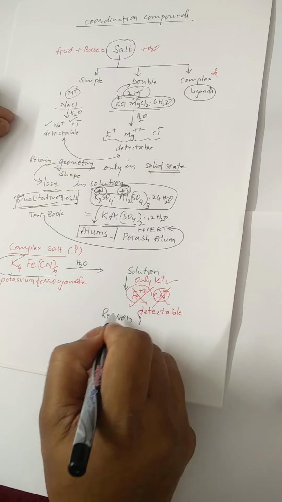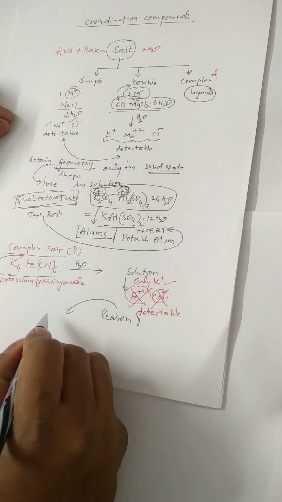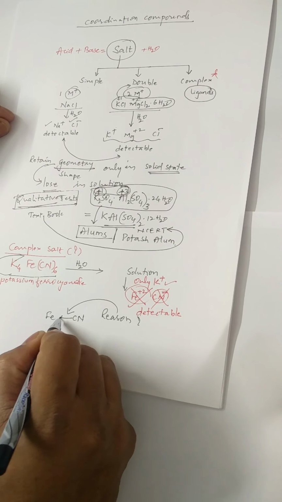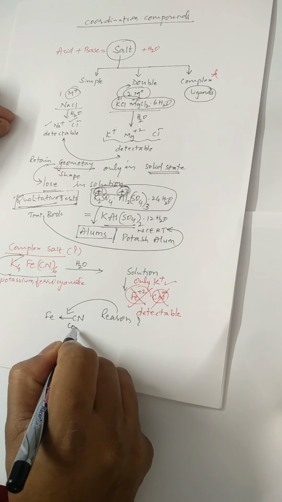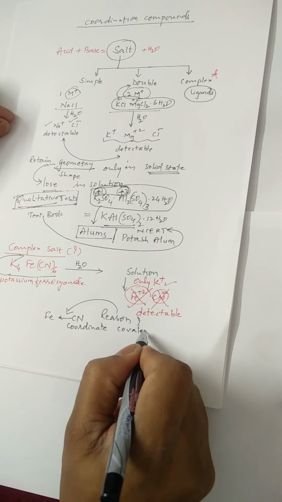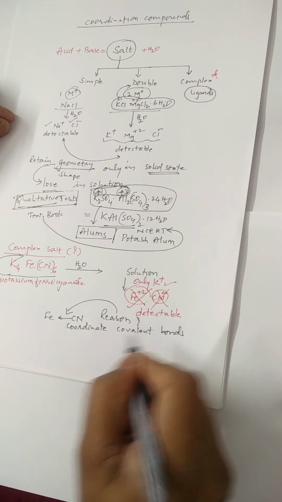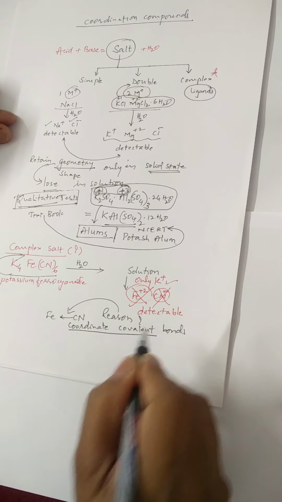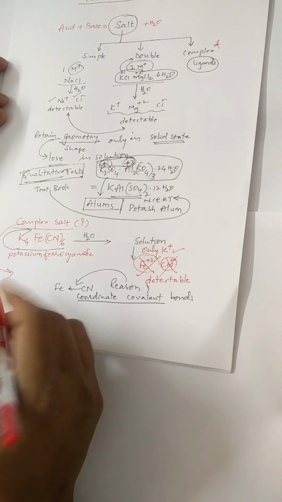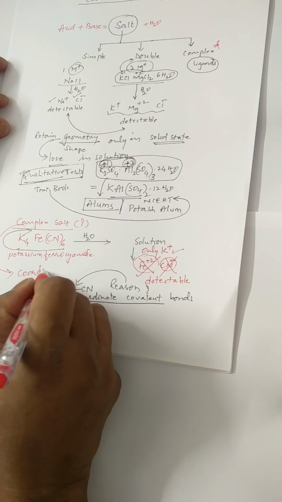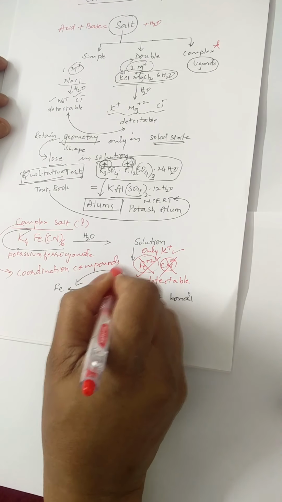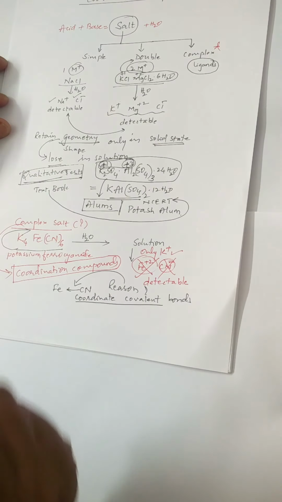Now we know that the reason for this is that Fe and CN are bonded with each other by coordinate covalent bonds. Therefore, due to this reason, such types of compounds are now called coordination compounds. Hence the chapter.